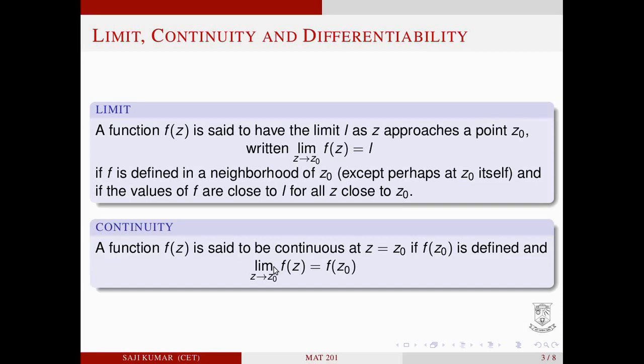Continuity. A function f(z) is said to be continuous at z equal to z0 if f of z0 is defined and limit z tends to z0 f(z) equal to f of z0.